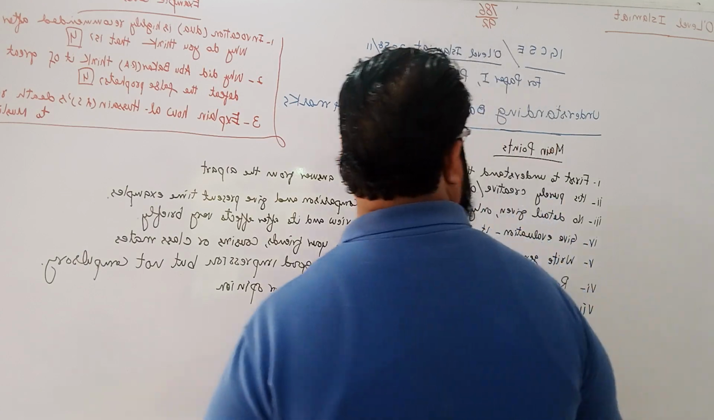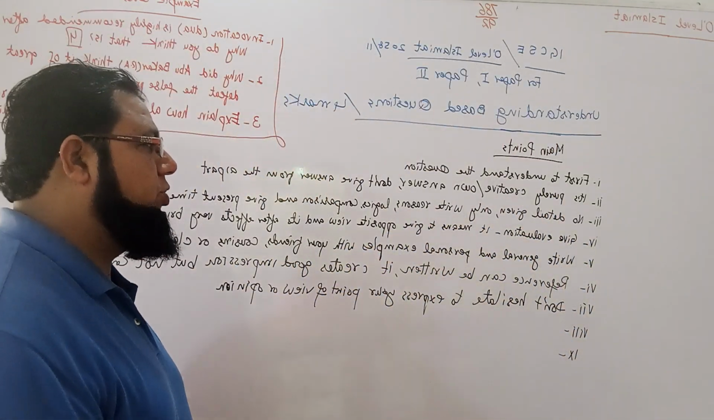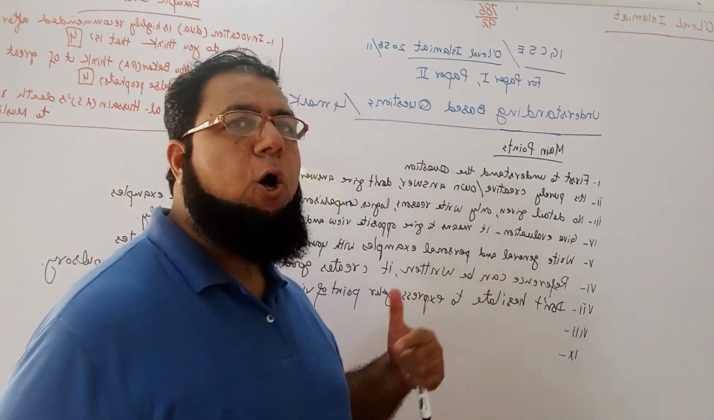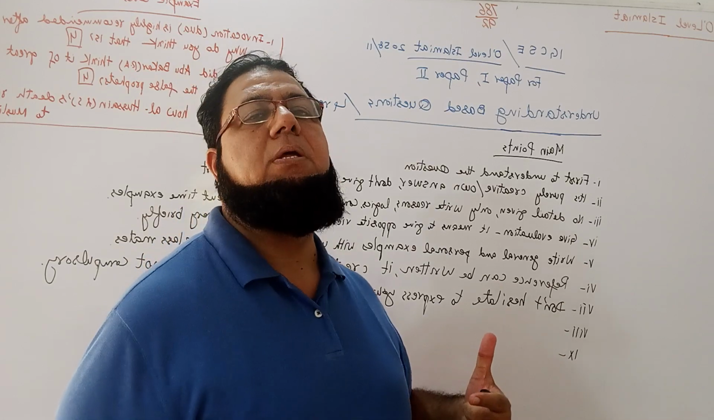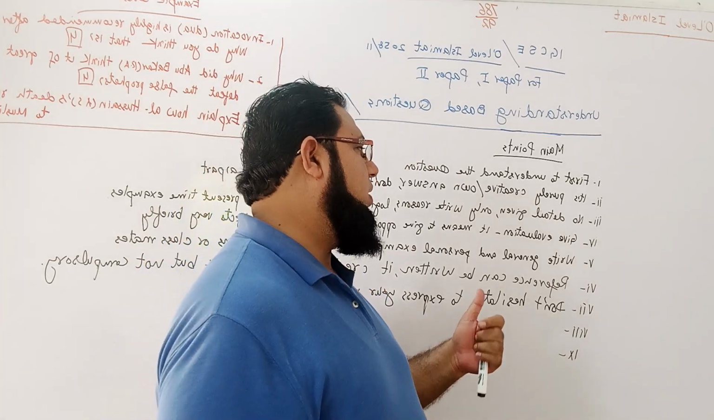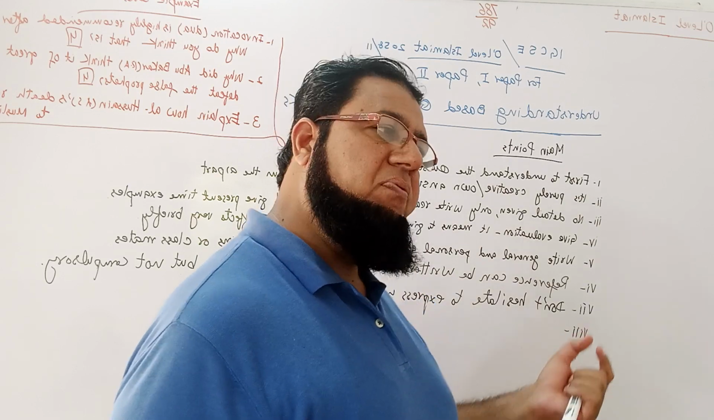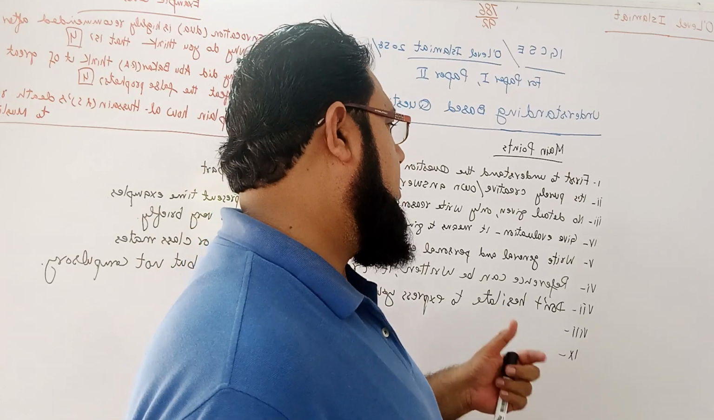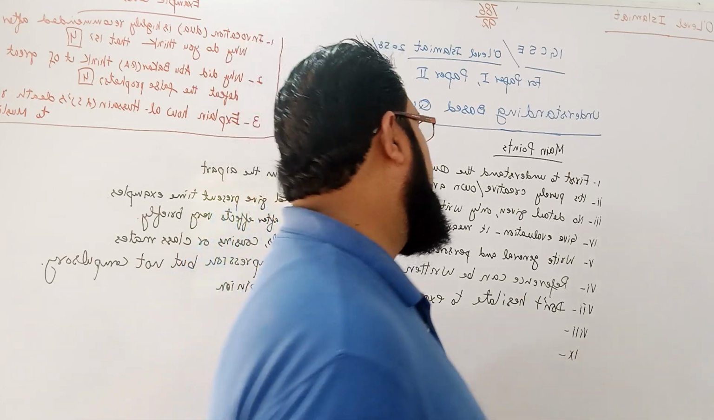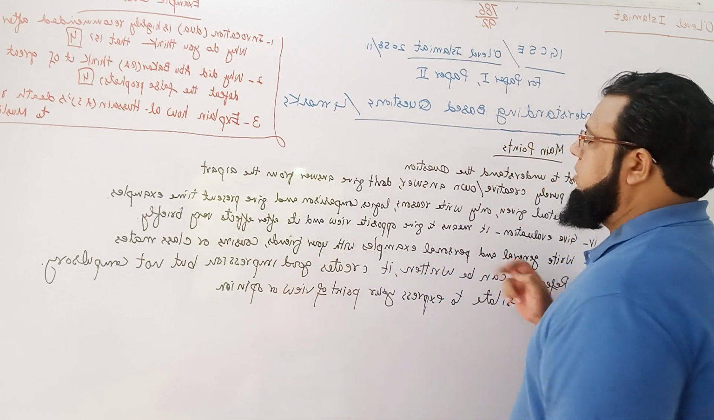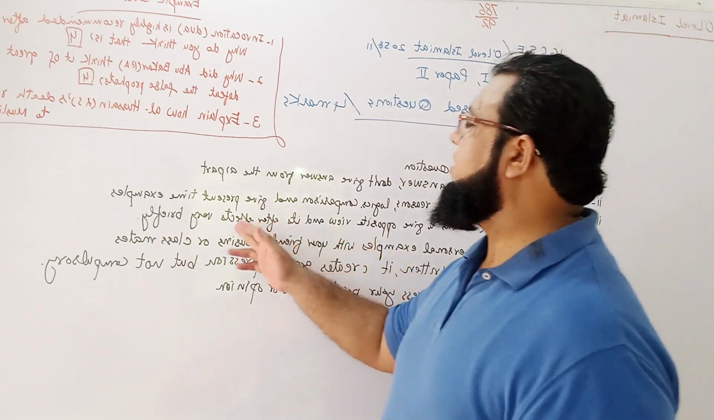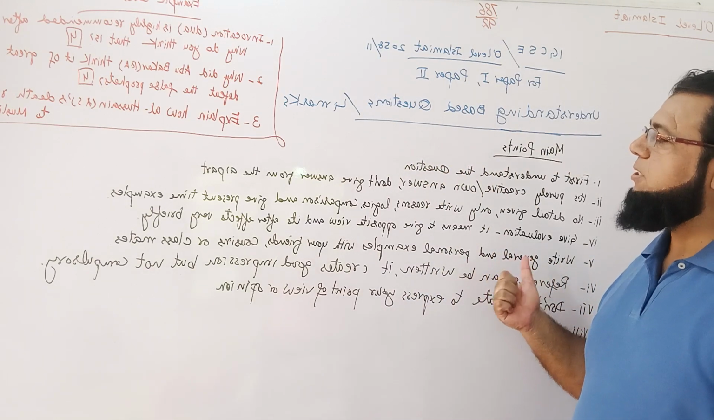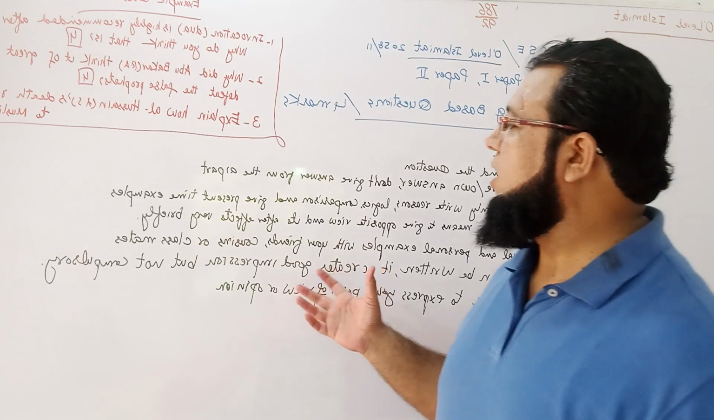Then number 4 is give evaluation. Evaluation means you will see the opposite view. What can be the opposite view? That is called evaluation. It means after effects. If it cannot happen, then what can happen? So the after effects or the opposite view is called evaluation. It means to give the opposite view and its after effects very briefly. And then write general and personal examples with your friends, cousins, or classmates.